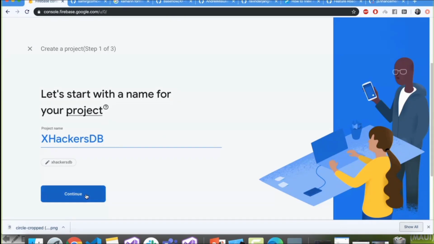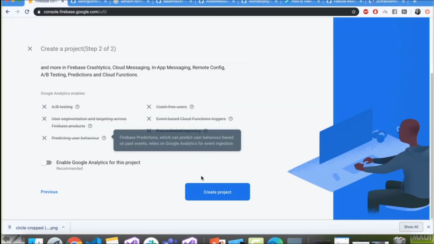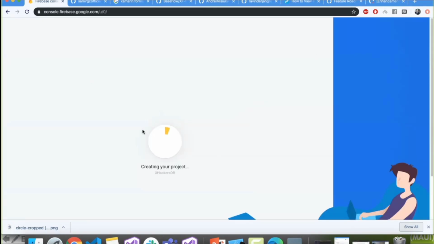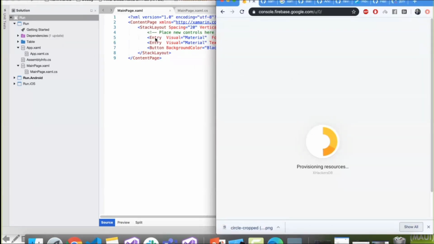We don't need to add Google Analytics for this project because we don't want any of these features like testing, crash reporting, or predicting user behavior. We don't want that. So let it create our project, where we are going to send our username as well as password to the appropriate database. Let it load for some time.